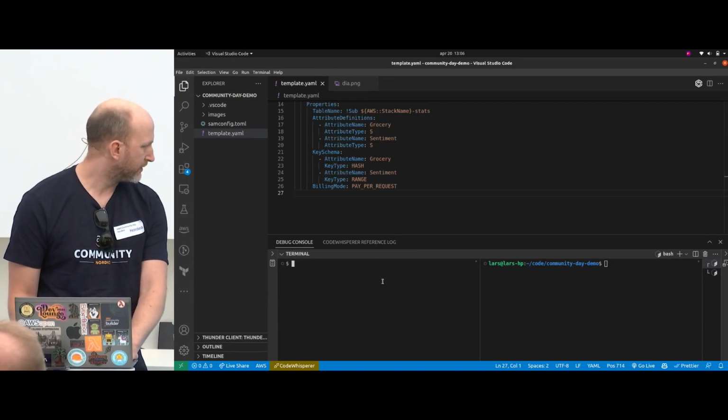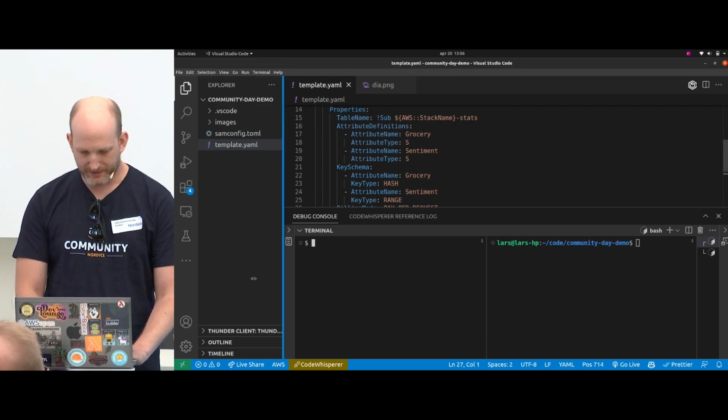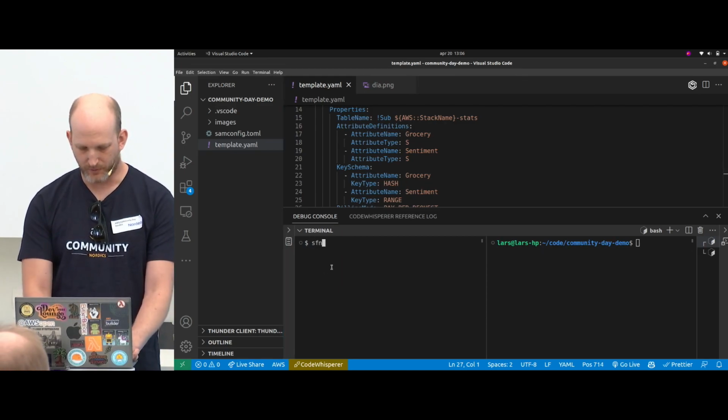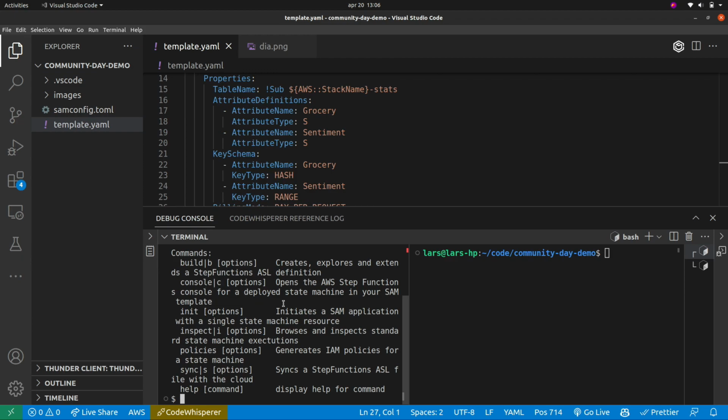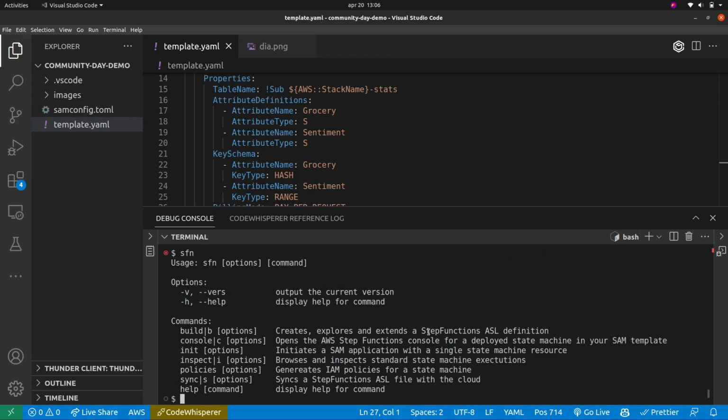So let's start looking at the, do I need to zoom in a bit? I can do that. Let's look at the SFN command, what it does. It does a bunch of stuff. The command we can look at today is the init command, which will initiate a state machine into this existing project. We're going to look at sync, which establishes a real-time sync from your local file system to the cloud.